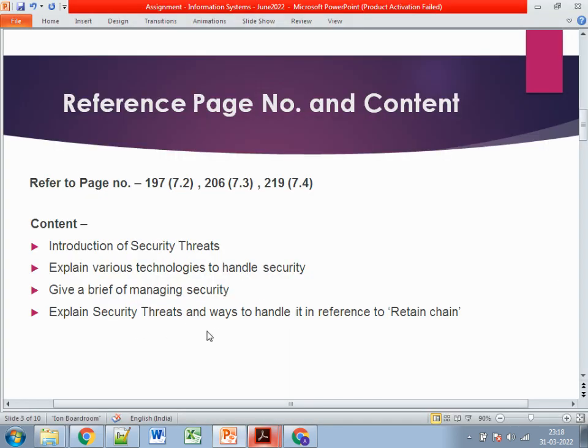And the last thing is explain the security threats and ways to handle them in reference to the retail chain. The case study is all about the retail chain, so you need to relate all of these things with the retail chain. How you will find certain kinds of security threats, how we can implement a VPN or maybe a firewall. Everything should be in context to your retail chain, right? So this is all which you need to refer in the first question. I think the first question part is pretty much clear.